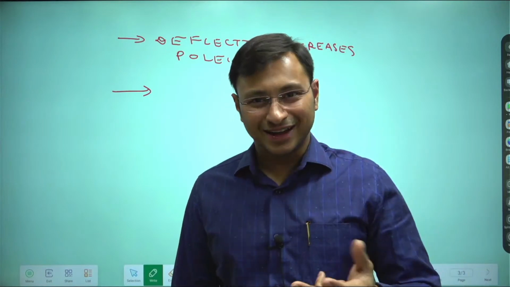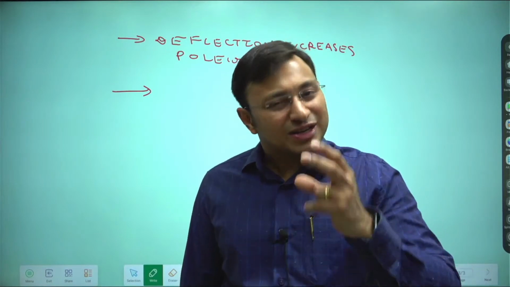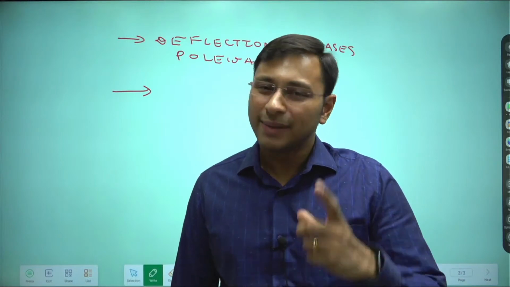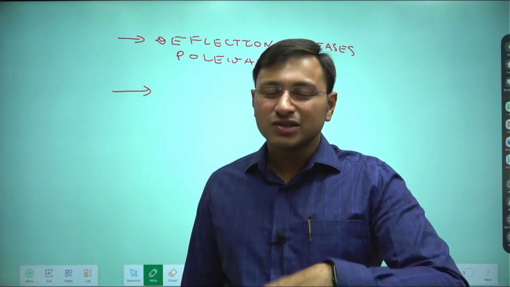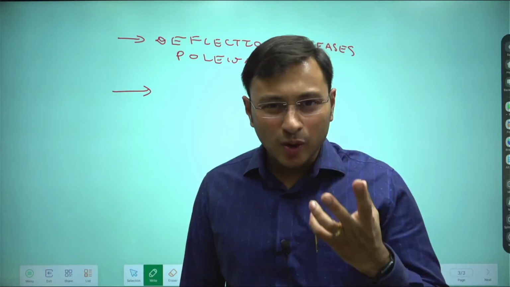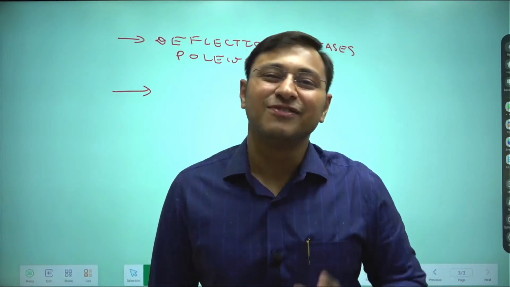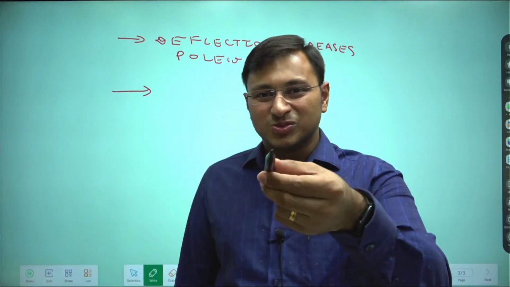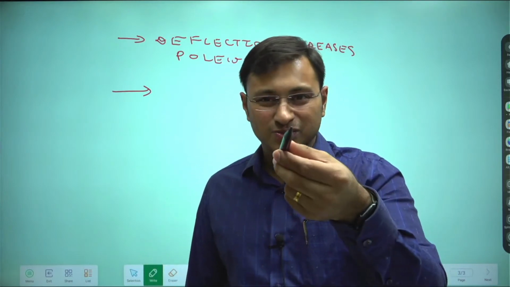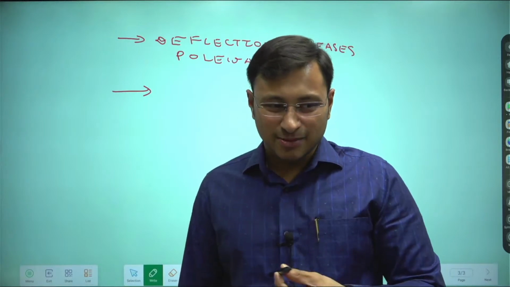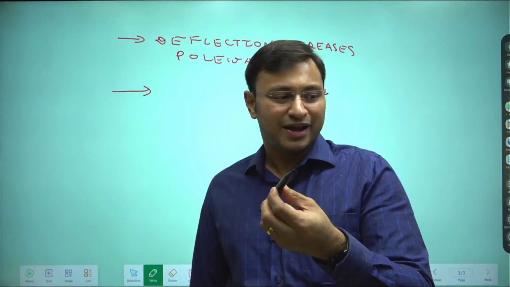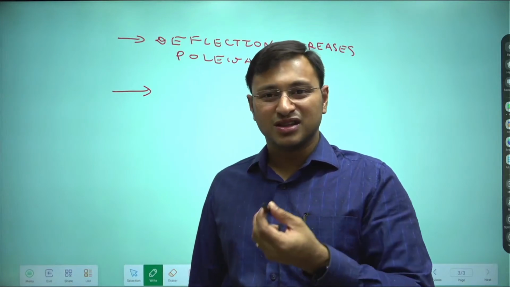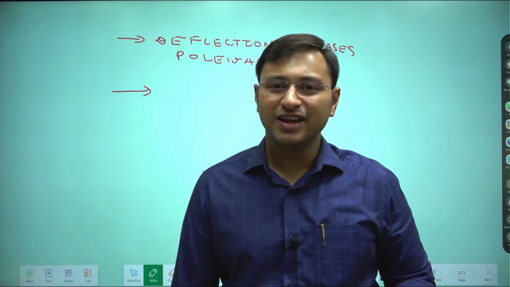I'm again reiterating, Coriolis force cannot increase the magnitude of the velocity of the moving body, but the more the velocity of the moving body, the more is the Coriolis force deflection. So if this pen is coming by 20 kilometers per hour towards you from equator towards the poles, the deflection will be less. But if this pen is coming by around 100 kilometers per hour, 200 kilometers per hour, then the deflection will be very high.